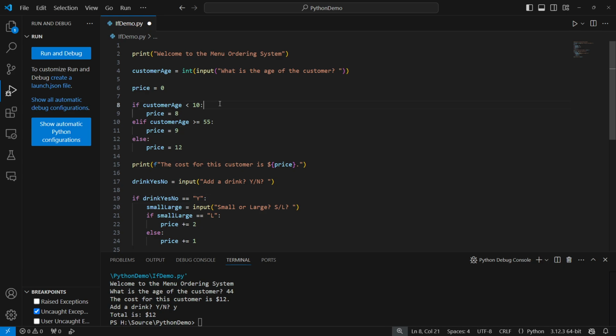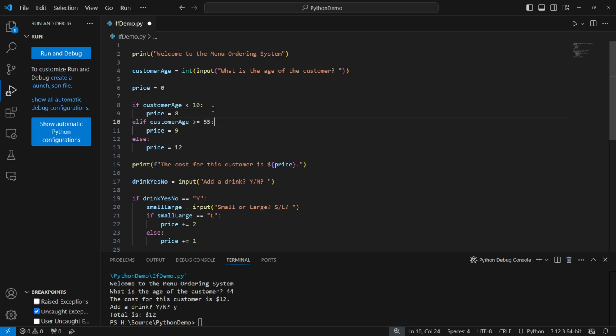The final part for an if line, for that initial line, is a colon. Python, for the most part, does not have mandatory end characters or mandatory delimiters for the end of a line. If statements and looping statements are one of the few exceptions to this rule.